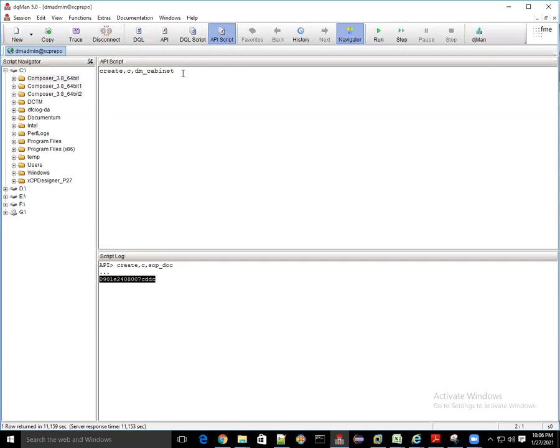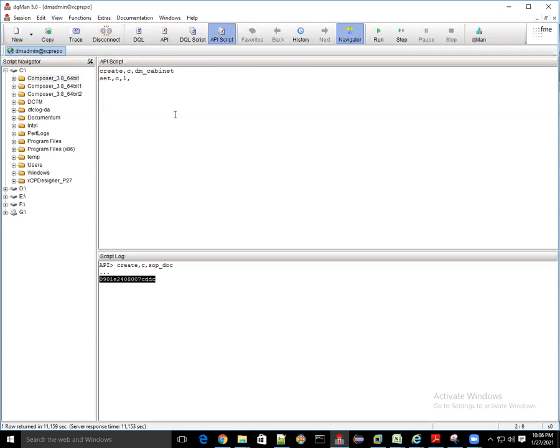There is an attribute object underscore name. There is a set command: set comma c comma l. The l is for last returned object, meaning the object ID returned by the previous command, which is create comma c.